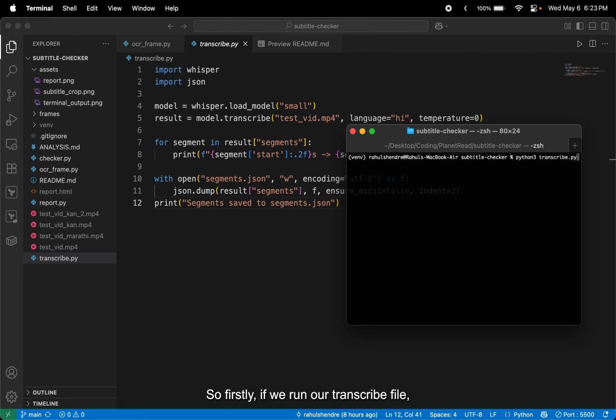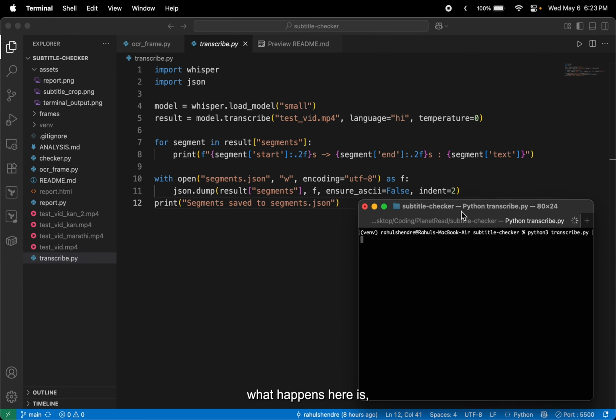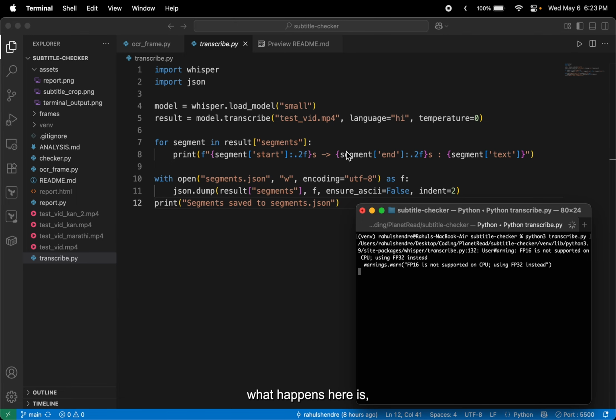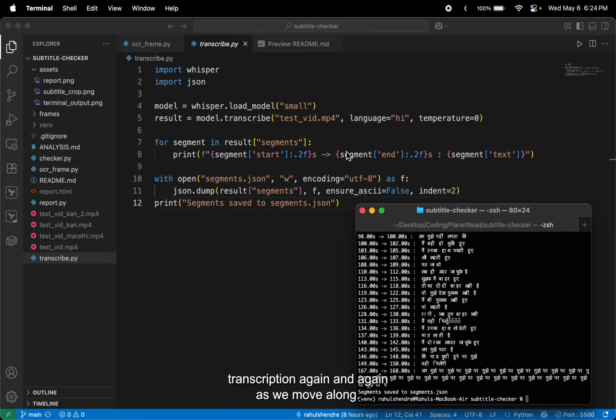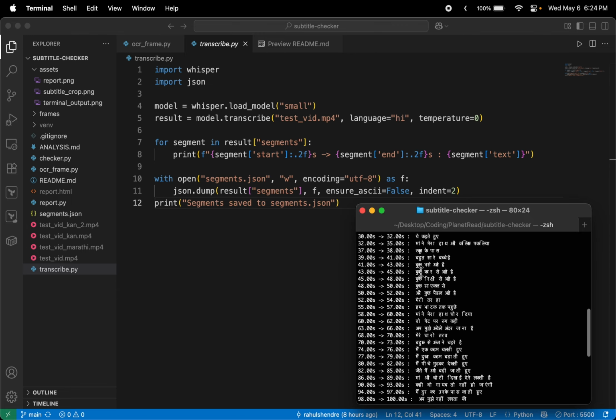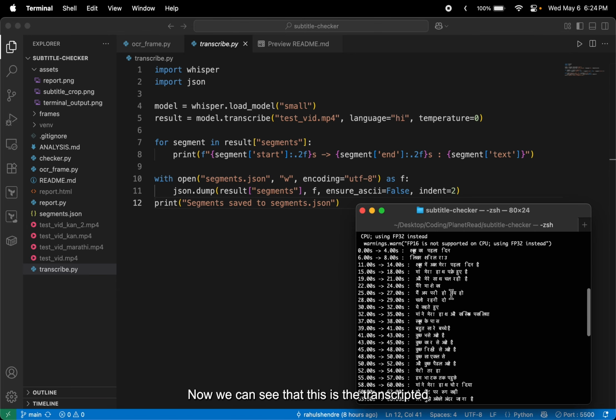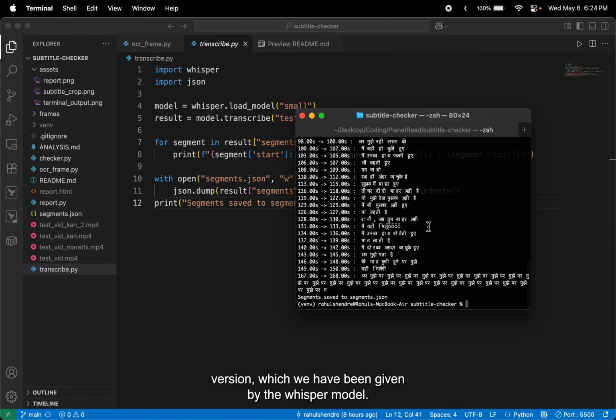So firstly, if we run our transcribe file, what happens here is our Whisper takes a video, extracts the audio, and returns the timestamped text segments for everything which was spoken. Now, each line here is a segment. It has a start time, end time, and the spoken text. The results are saved in a segments.json file so that we avoid transcribing again and again as we move along.